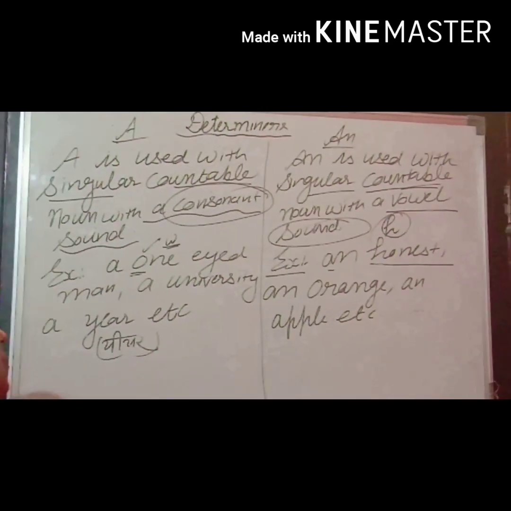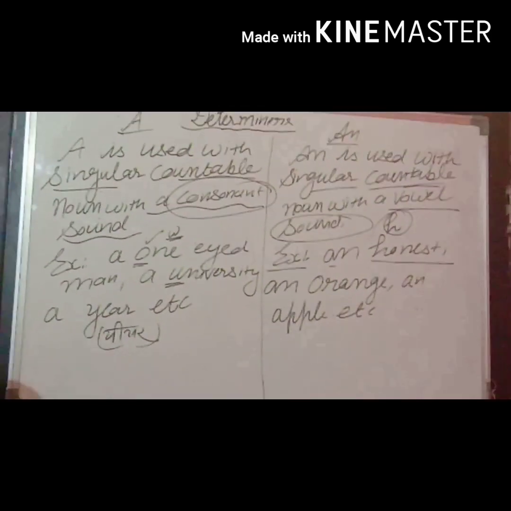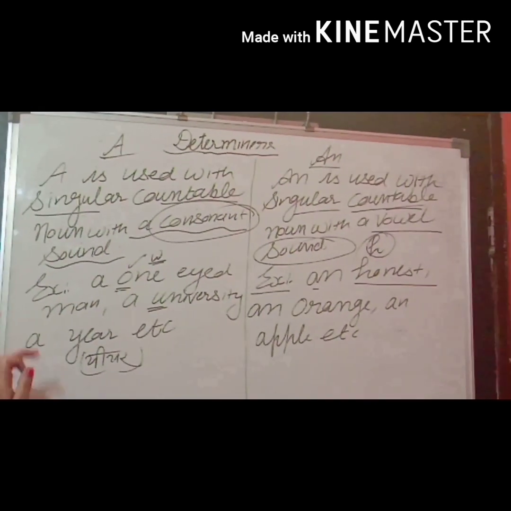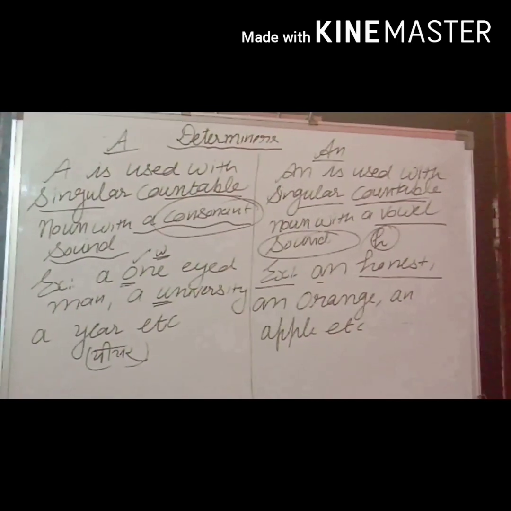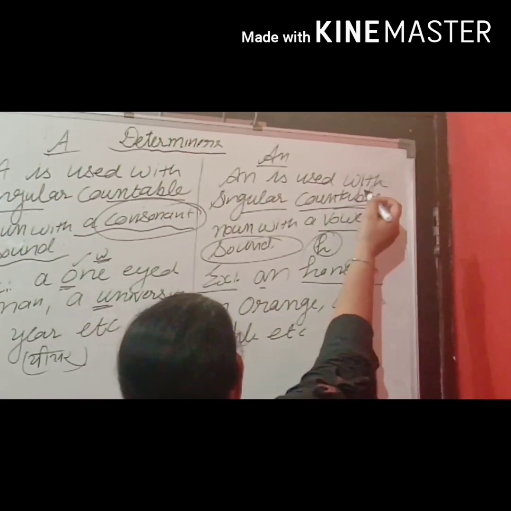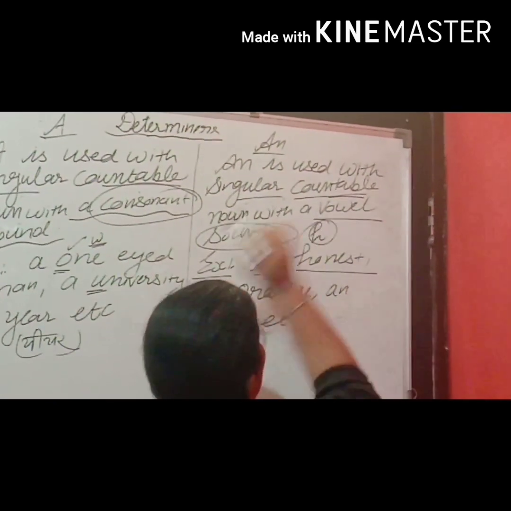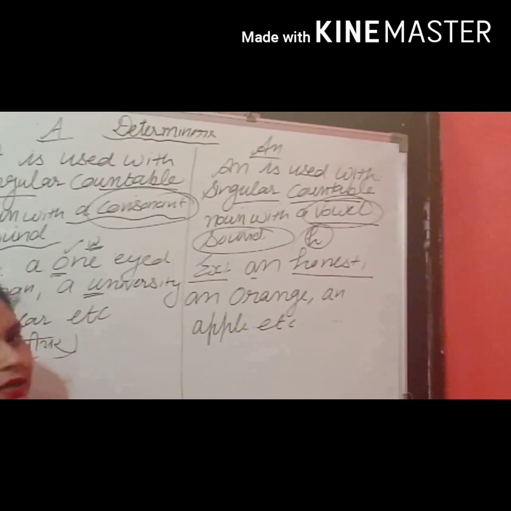A university. Its U is a vowel, but it's sounding as a consonant. A year, it's called year, not ear. Next is an. An is also used with singular countable nouns, but with a vowel sound only.